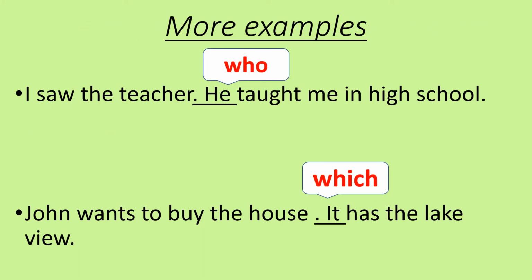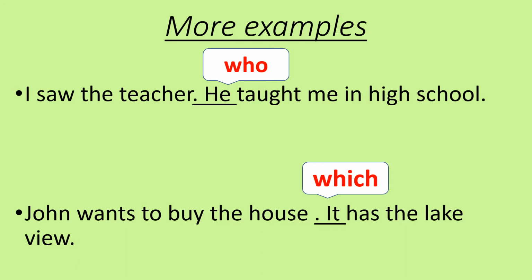See some more examples. I saw the teacher. He taught me in high school. Now, he is also a pronoun, that is a personal pronoun. But if I choose a word that is acting like a pronoun and also plays the role of a conjunction, then I say, I saw the teacher who taught me in high school. Now, who is a word which is used in place of a noun and is also used as a conjunction. So here who is a relative pronoun.